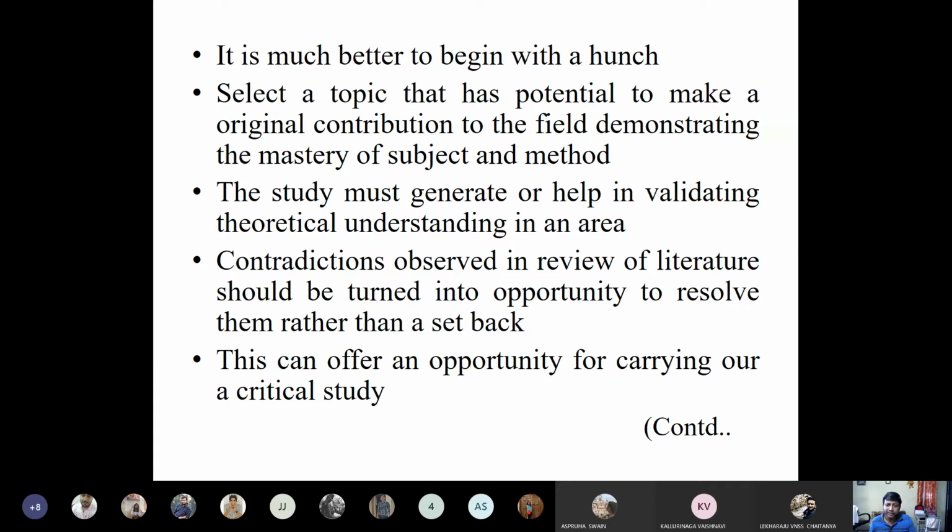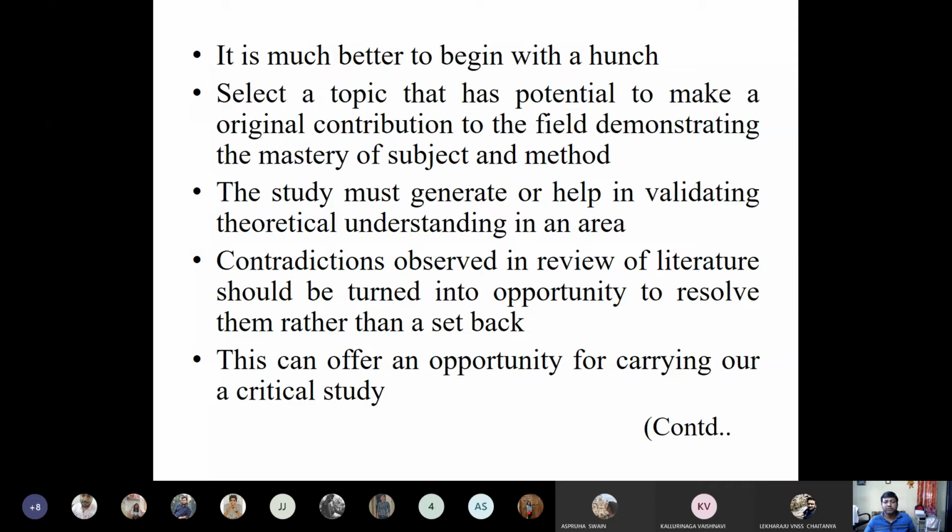Contradictions observed in a review of literature should be turned into an opportunity to resolve them rather than a setback. Suppose while doing the literature review on a particular topic you find lots of contradictions linked to the topic you have taken. You take that as a strength and focus on that. Why have some people given a contradictory contribution to the existing literature, why have they observed things in a different way? You take that as a strength and do your research on that.